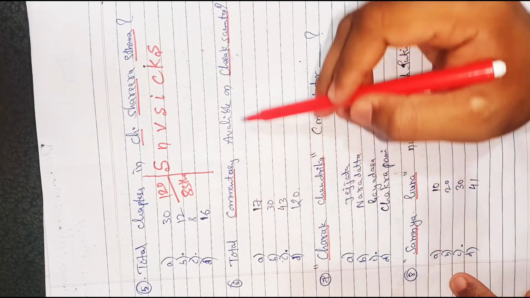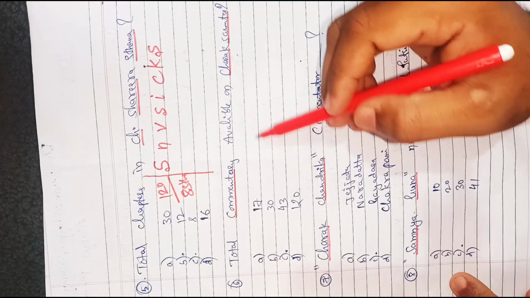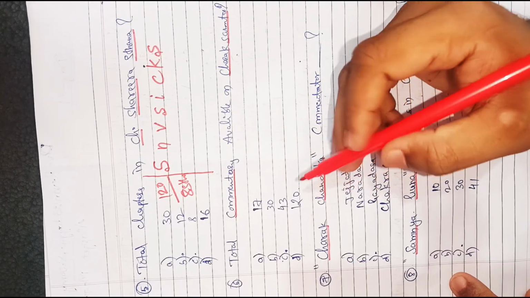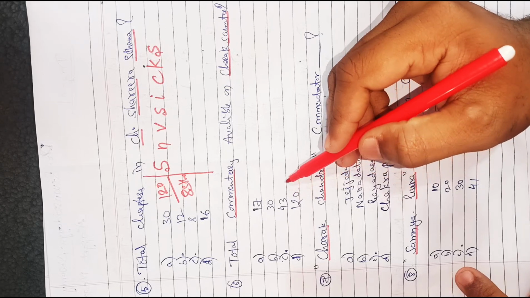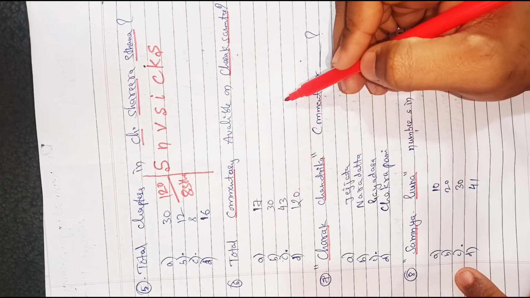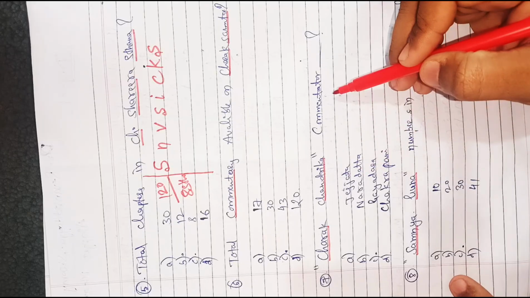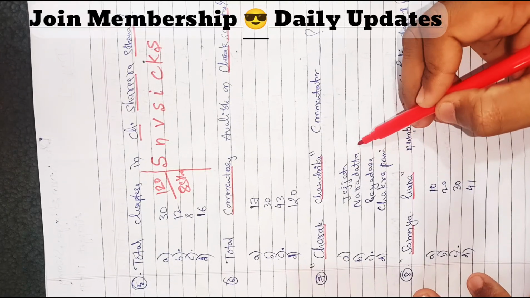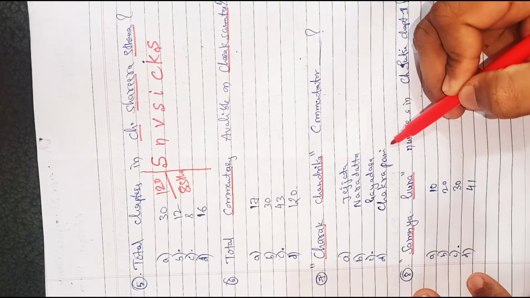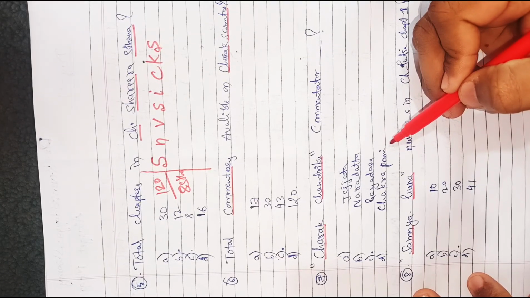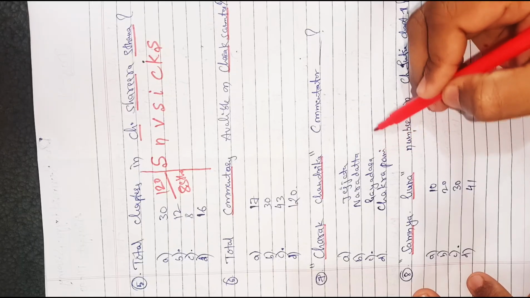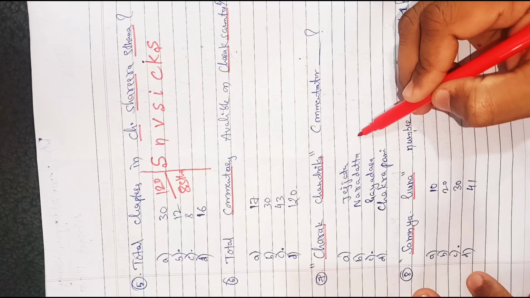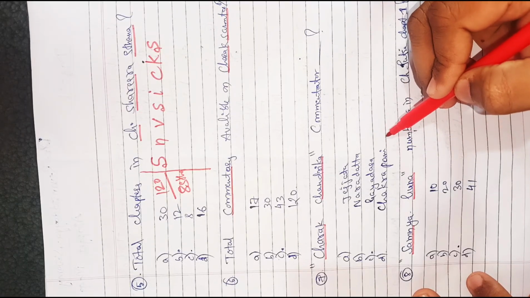Next question, total commentaries available on the Charaka Samhita. Options are 17, 30, 43, 120. Correct answer is 43 commentaries available on the Charaka Samhita. Out of 43, 17 are Sanskrit commentaries. Next question, who is the commentator of Charaka Chandrika? Options are Jajjata, Naradatta, Gayadasa, Chakrapani. If you know the correct answer, tell me in the comments. Correct answer is Gayadasa, written in the 11th century. What is the commentary written by Jajjata Acharya, Naradatta and Chakrapani? If you know, write in the comments.